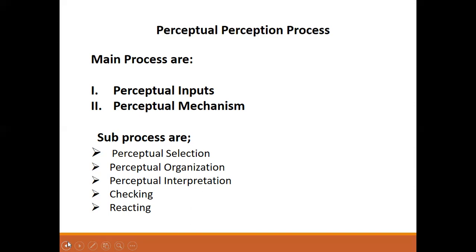These are the perceptual inputs for the perception process. And now we'll move on to the perceptual mechanism. When a person receives information, he tries to process it through the following sub-processes. So the first one is perceptual selection.